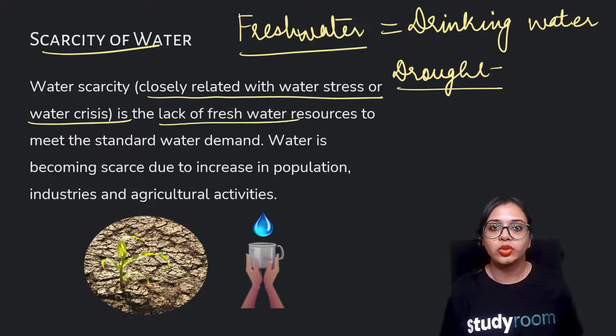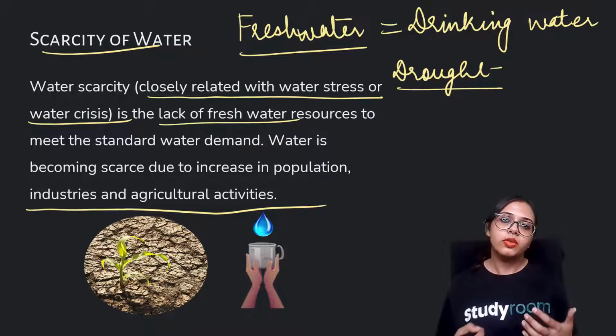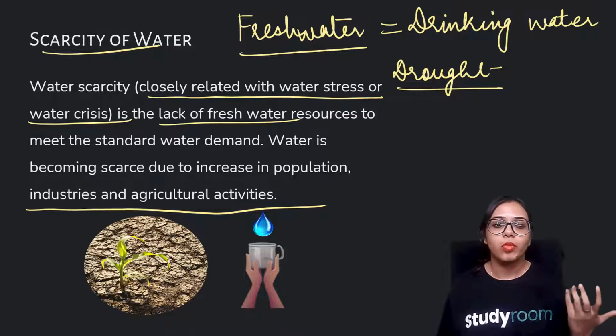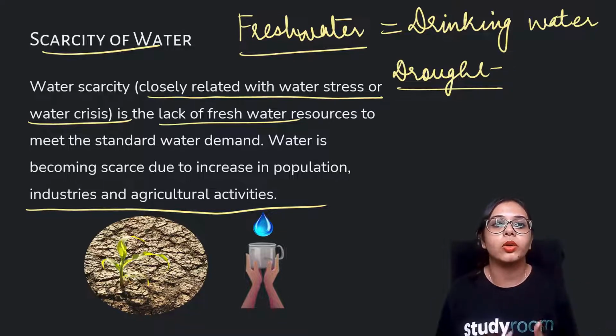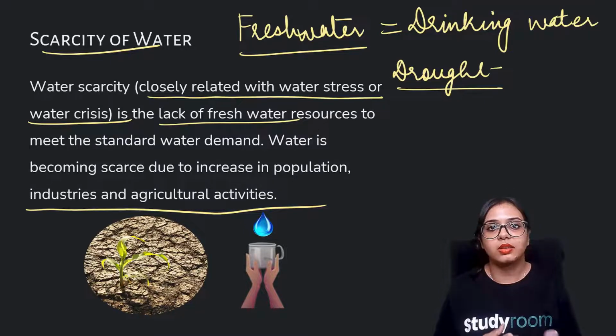It is the lack of fresh water resources to meet the standard water demand, and water is becoming scarce due to the increase in population and for other activities that I just mentioned in the previous slide. Increase in population means all of those people require water for drinking, for cleaning, for washing. Industries and agricultural activities also require water. There are some places, especially in rural areas, and also some poor people who cannot afford clean drinking water. They have to face the scarcity of water.